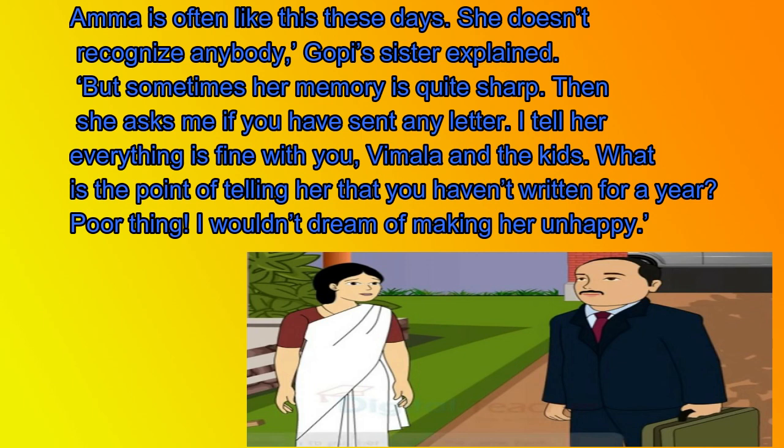She asks whether you have sent any letter. Kamala says that everything is fine with Gopi and the family. What is the point of telling her that Gopi hasn't written any letter for a year? She never thought of making her mother unhappy.